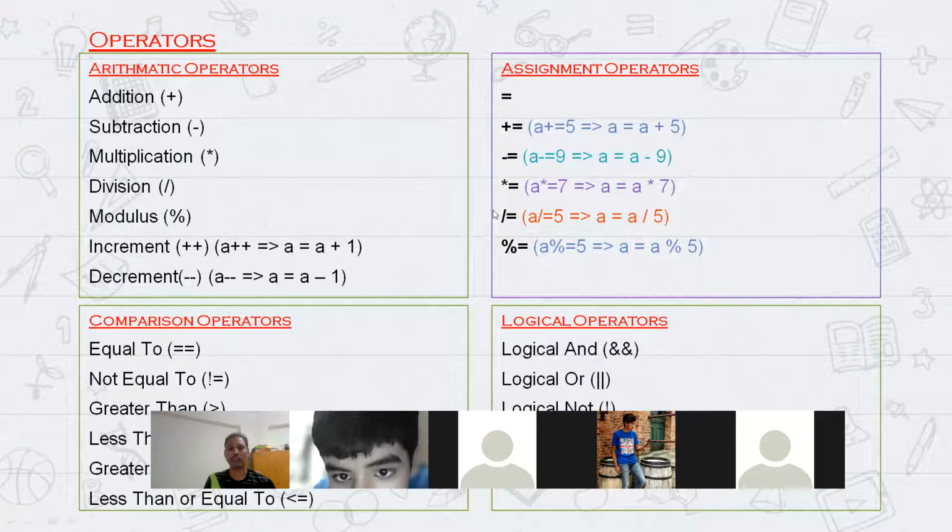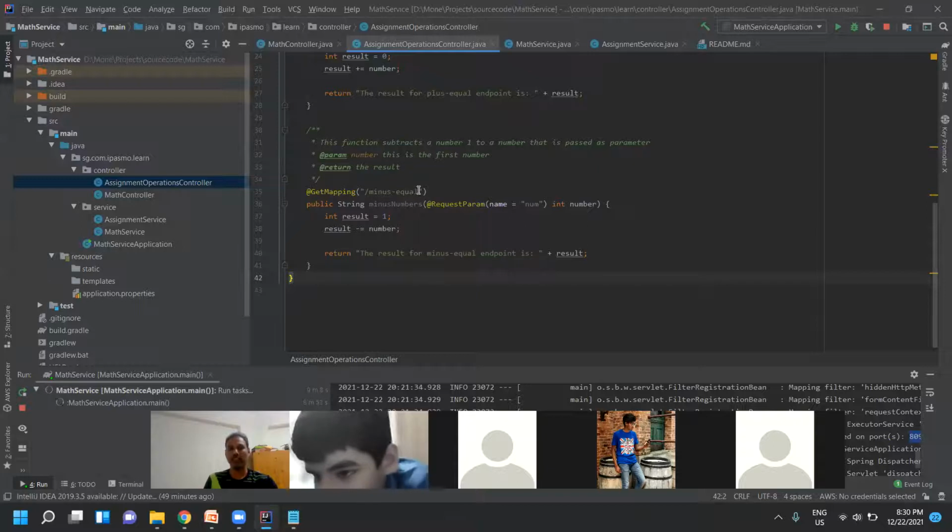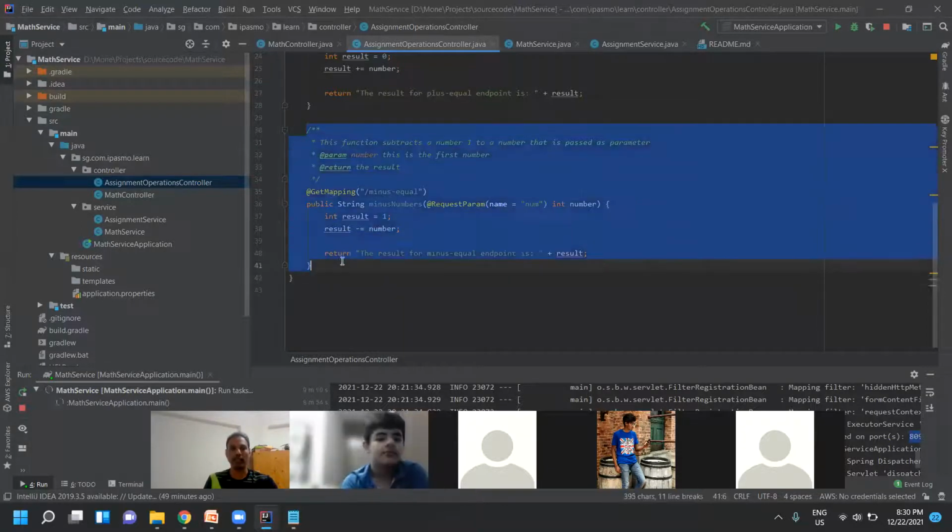So I don't want to write 5 endpoints. What I do is expose only one endpoint and complete all these functionalities within that one endpoint only. Anita, you understood, right? Yes, Papa. So instead of writing 5 endpoints, I'm going to expose only one endpoint and parameterize it, using if, else if and else. So this minus, we have done it.